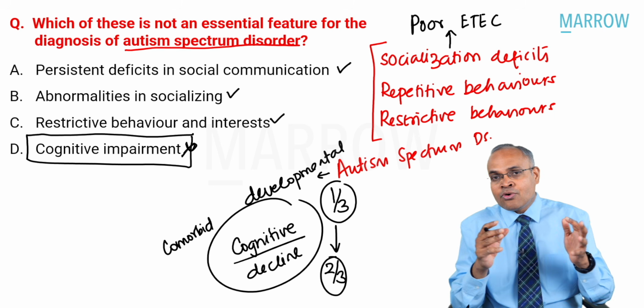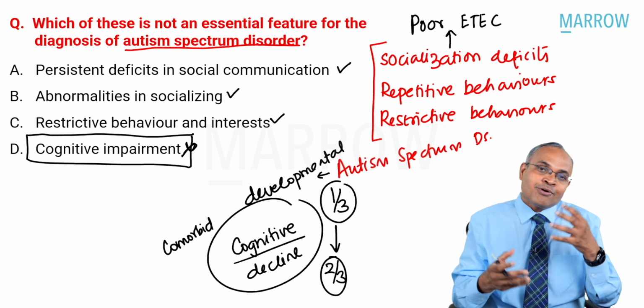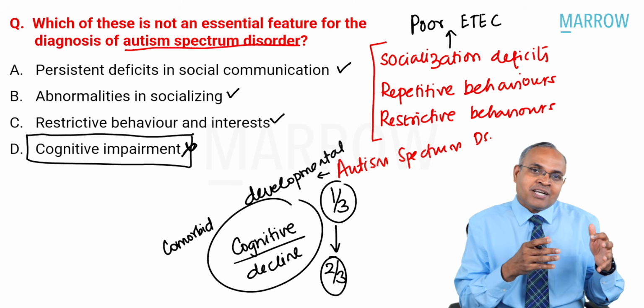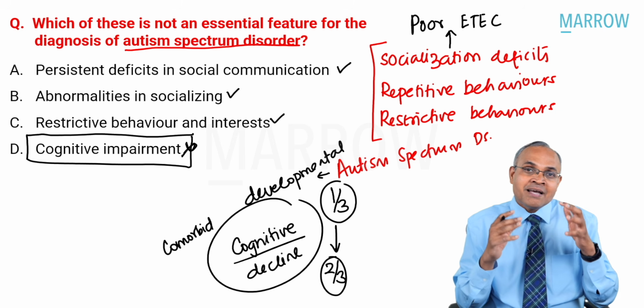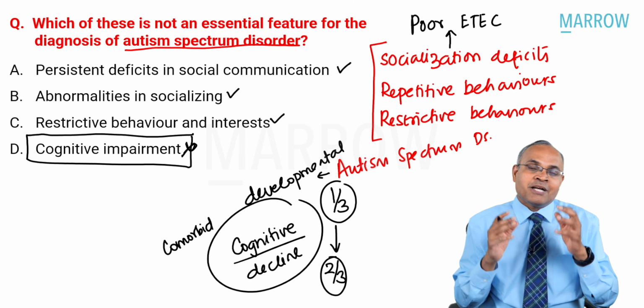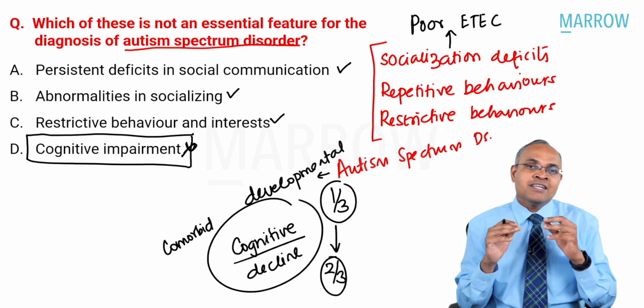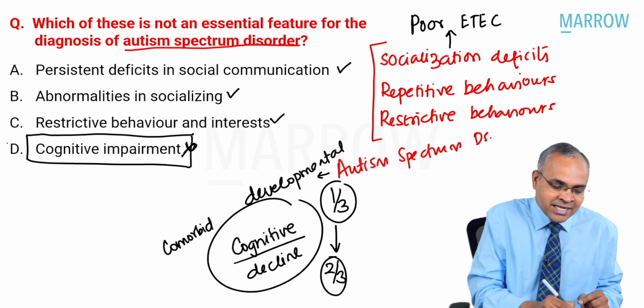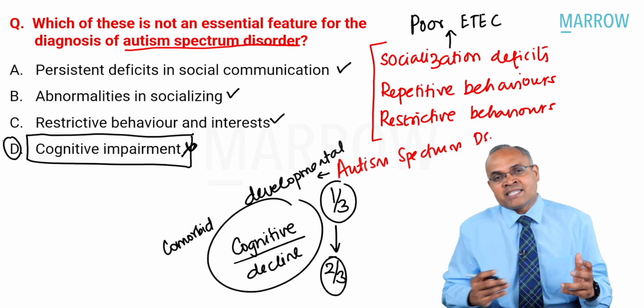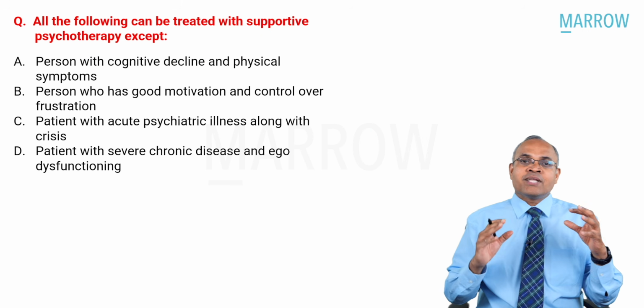But you should know autism spectrum disorder children quite commonly can have cognitive impairment or intellectual impairment as a comorbid problem, but it is not necessarily required for the diagnosis and it is not an essential feature for diagnosis. With this, you get to know choice D is the best answer for this question. Moving to the next question.